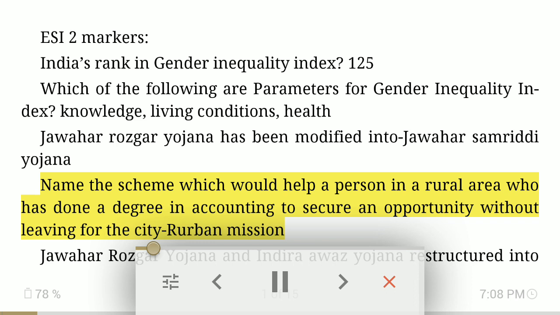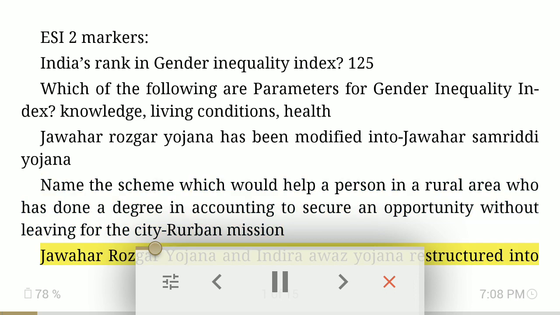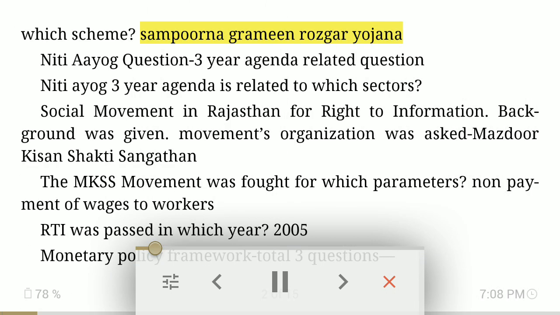Name the scheme which would help a person in a rural area who has done a degree in accounting to secure an opportunity without leaving for the city: urban mission. Jawahar Rozgar Yojana and Indira Awas Yojana restructured into which scheme? Sampurna Gramin Rozgar Yojana. NITI Aayog question 3 agenda related question.